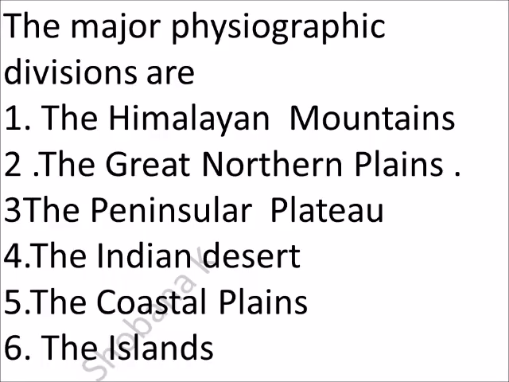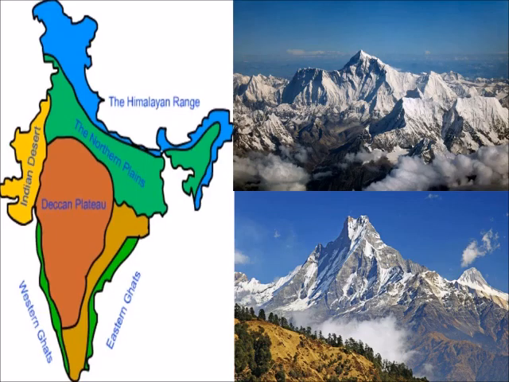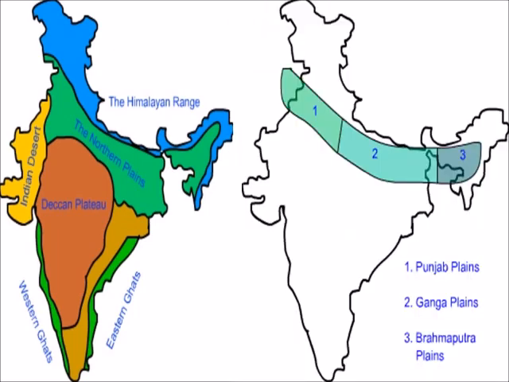The major physiographic divisions are the Himalayan mountains, the Great Plains, the Peninsular Plateau, the Indian desert, the coastal plains and the islands.